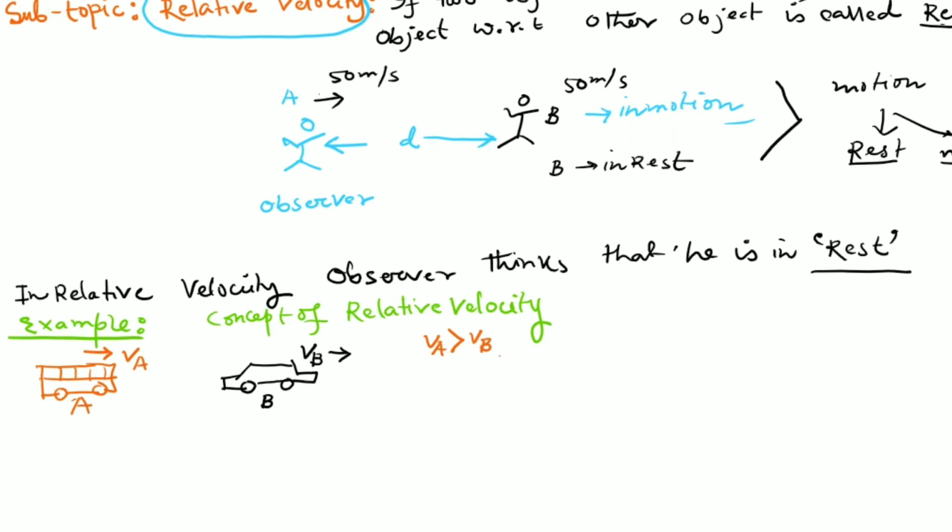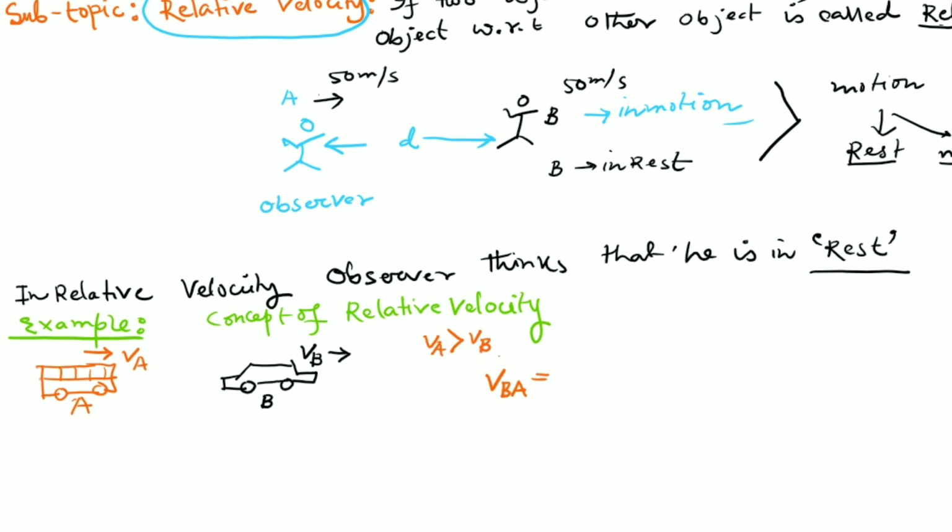Then what is the relative velocity? It can be expressed in a symbol: the relative velocity of B with respect to A. So who is the observer here? The passengers of bus A are the observer.